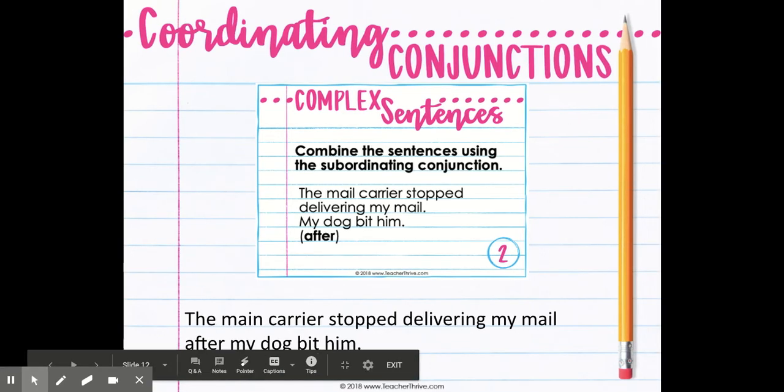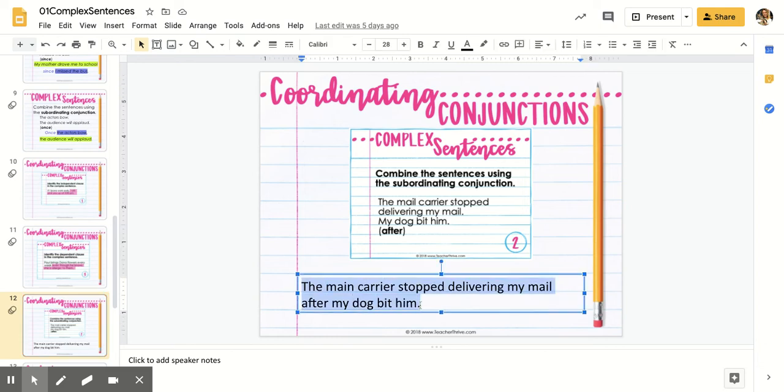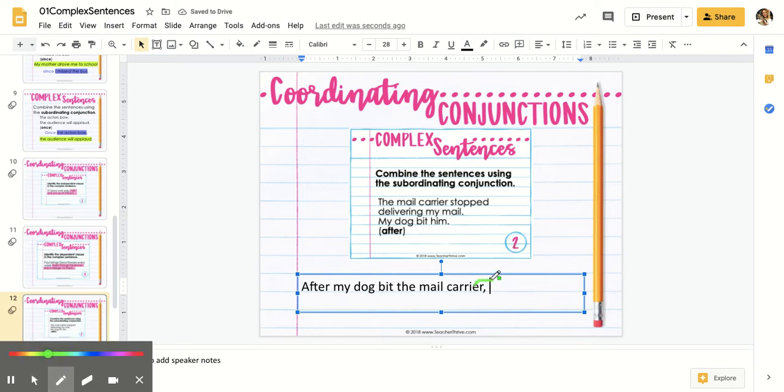But what happens? Let's type this out a different way. What happens if I rewrote this sentence? I've got to make sure I have a comma. So if I started it out with my conjunction, I said, after my dog, I'd have to rewrite it a little bit. Dog bit the mail carrier. What do I see right there? What did I just put in that sentence? A comma. Because I have my dependent clause.